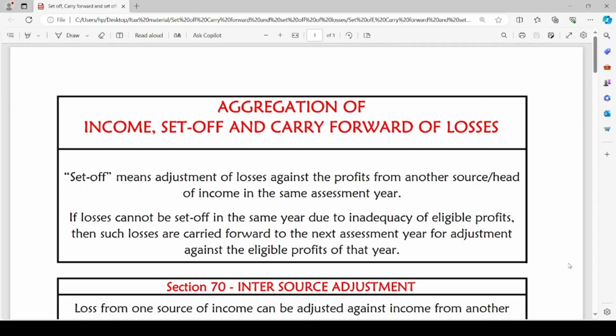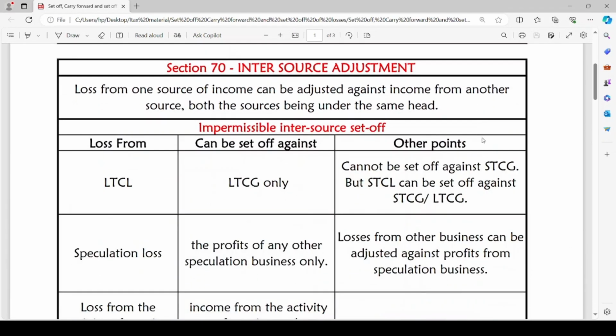The first section in this chapter, section 70, talks about inter-source adjustment. Loss from one source of income can be adjusted against income from another source, both the sources being under the same head. That means loss incurred in respect of one house property can be set off against income earned on another house property. If there is a dividend income earned by the assessee, he can set off any loss incurred by him while earning income from other sources.